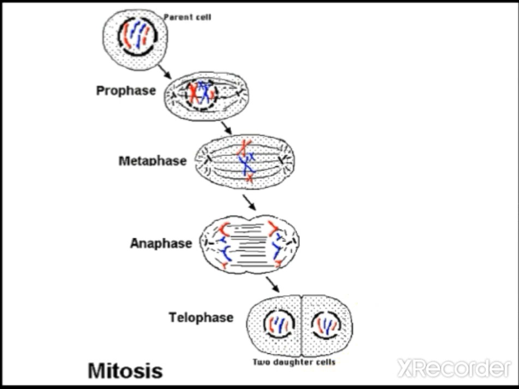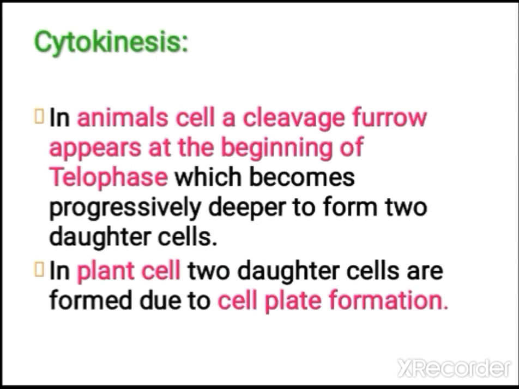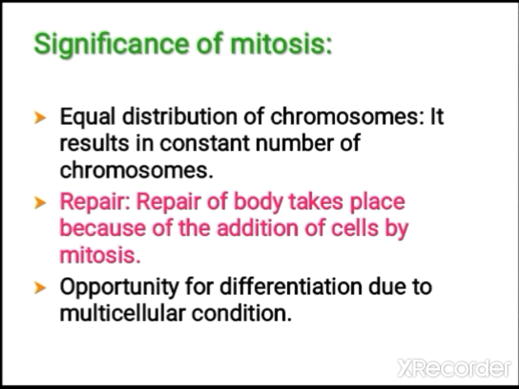Okay, children, mitosis I hope you must have understood. Now after the mitosis, when the karyokinesis is over, you know that it is followed by cytokinesis. Cytokinesis I already told you, in animal cells there will be cleavage furrow, and in plant cells the cell plate formation occurs. Okay, what I told already. So the cleavage furrow formation occurs in animal cells, and the cell plate formation occurs in plant cells.